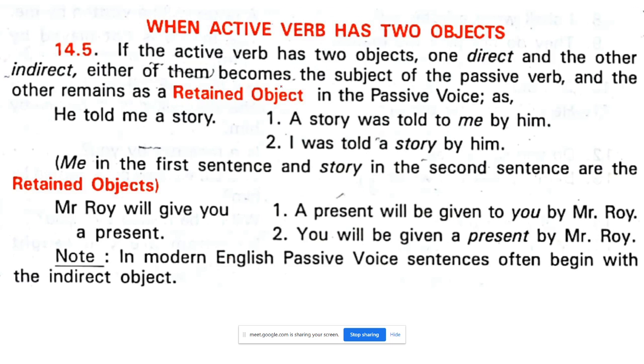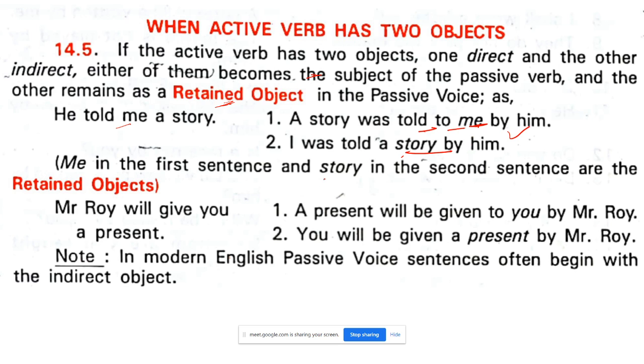Okay. Let us see when the active verb has two objects, one direct and the other indirect. Either of them becomes the subject and the other remains the retained object. Retained means kept. Let's see in the passive voice: he told me a story. A story was told to me by him. Retained: I was told a story by him. Simple. See, a story was told to me by him, and I was told a story by him.